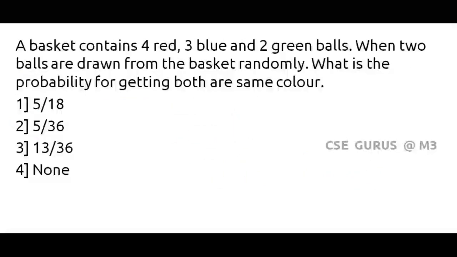A basket contains 4 red, 3 blue and 2 green balls. So totally how many balls are there? 9 balls are there. When 2 balls are drawn at random, so how many balls you need to take? 2 balls are drawn at random. That means denominator value is 9C2. From the basket randomly, what is the probability for getting both are same color? Both are same color. That 2 balls are of same color. See, you need to take 2 balls of red, that is given by 4C2. Or it might be blue also 3C2, or it might be green also 2C2, whole divided by 9C2.